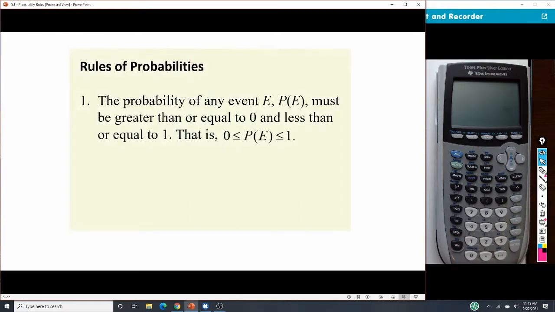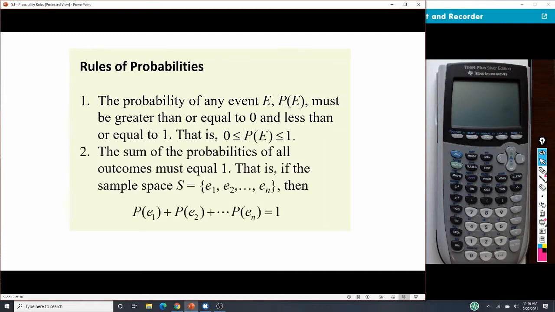All right, so some rules here for probabilities. Our first rule states that every probability must be between 0 and 1. Now it can be 0, it can be 1, but it can't be anything less than 0, so no negatives, and it can't be anything bigger than 1. It has to be a decimal between 0 and 1. We can include 0 and 1.